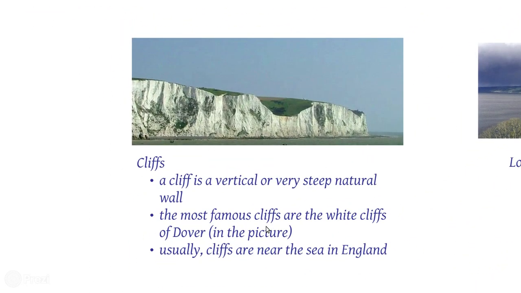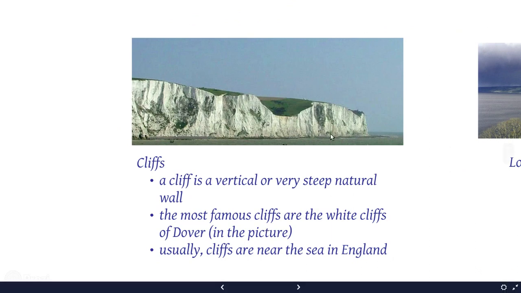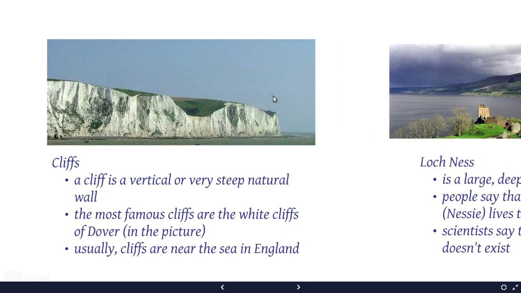So let's check. Here we have a cliff. Cliff is something that is possible to see near the sea. Okay, so when you go near the sea in England, you are going to see cliffs. A cliff is this wall, okay? And here you have the ocean. And the most famous cliff is Dover. That is this one you can see in the picture.